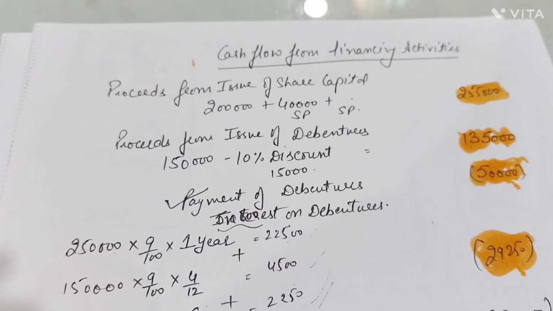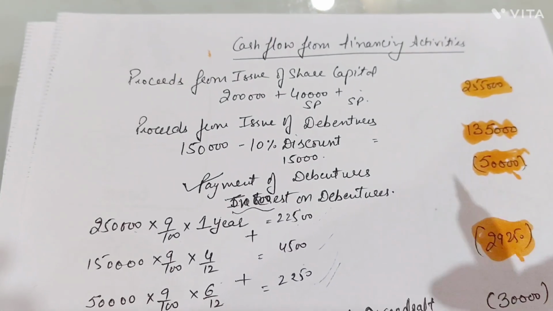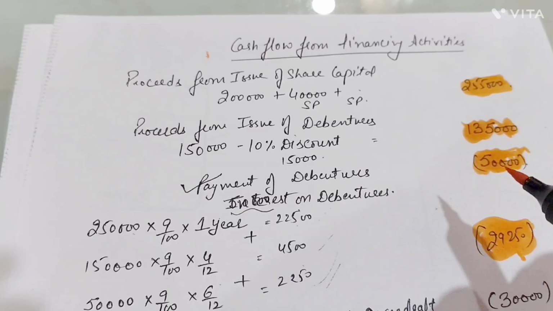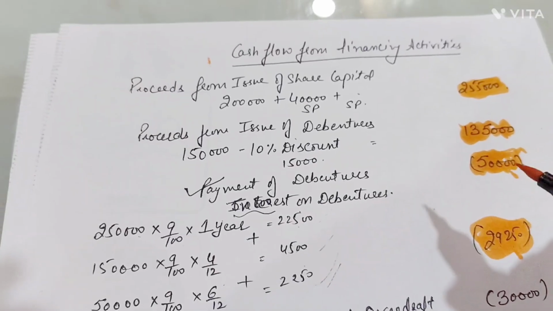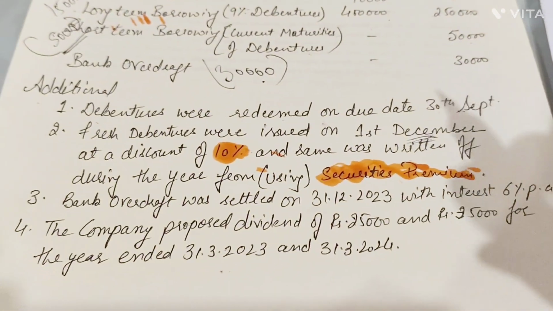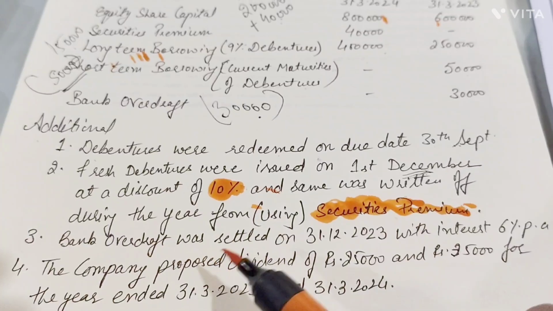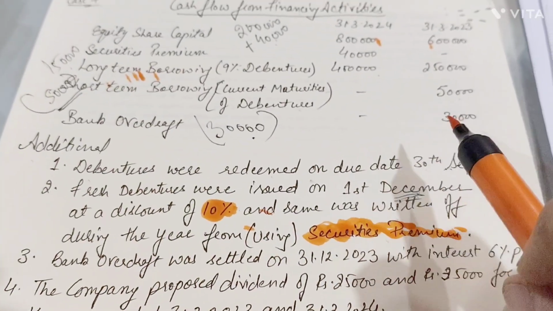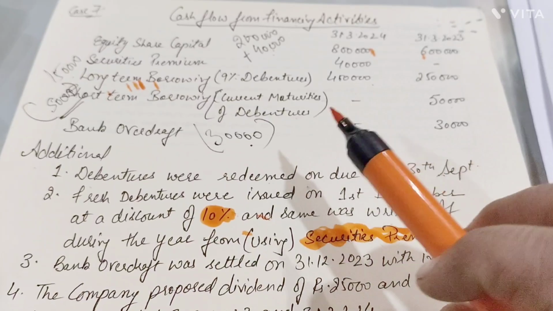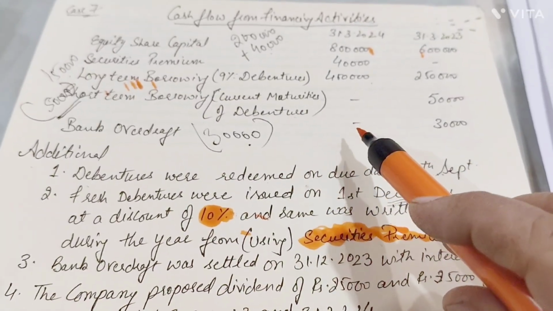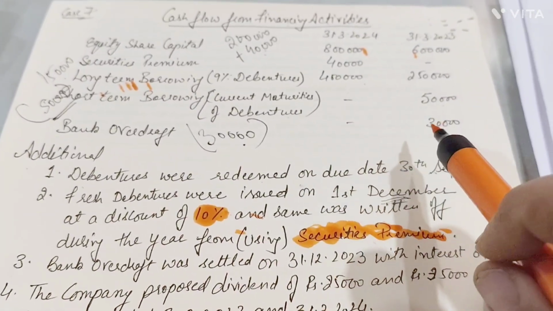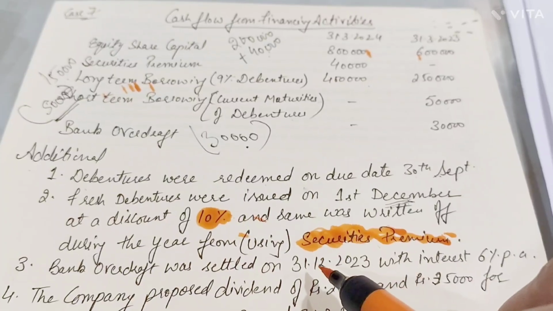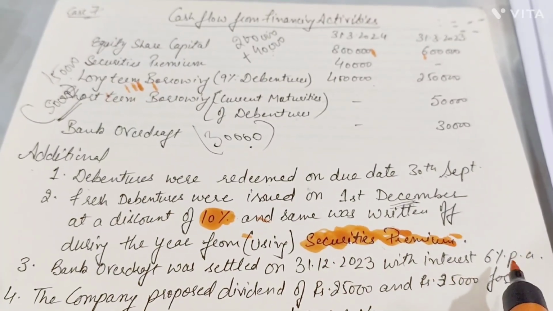We are done with the point of your equity share capital, issue of debentures, and also payment of debentures and interest on debentures. The leftover point, bank overdraft was settled on 31st December with the interest of 6%. There was a bank overdraft 30,000 which is with the zero balance, closing balance now. So that means this was paid. This is paid on which date? That is also given to us with the interest of 6%.